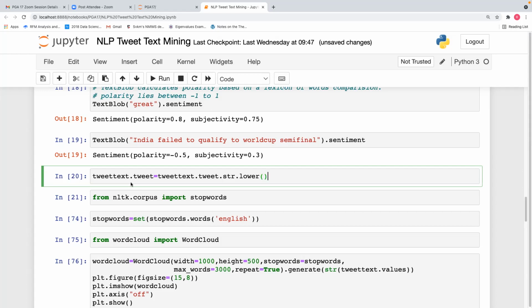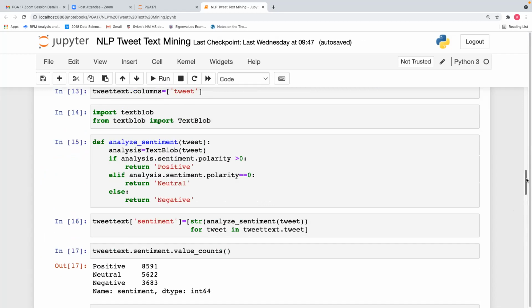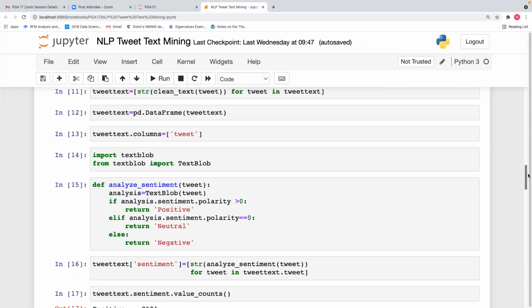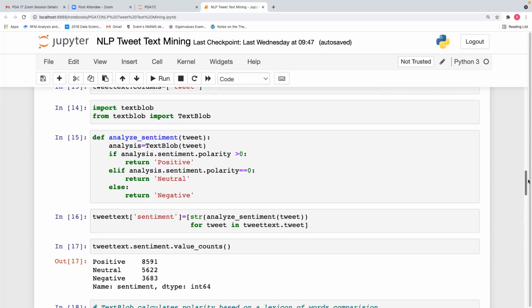TextBlob will calculate sentiment based on the polarity. Sentiment means positive sentiment, negative sentiment, and neutral sentiment. Based on polarity, TextBlob will calculate sentiment. So what happens is it already has predefined words, positive words, negative words, and neutral words. A list.